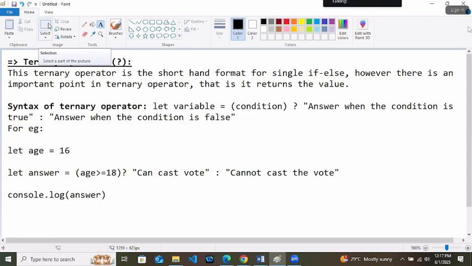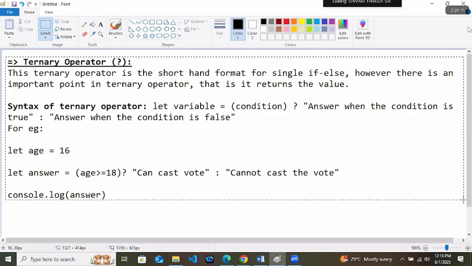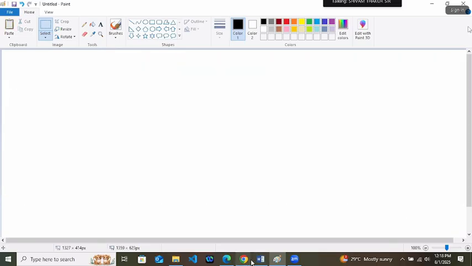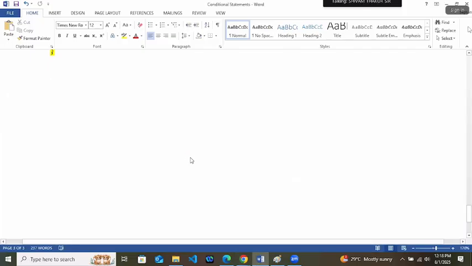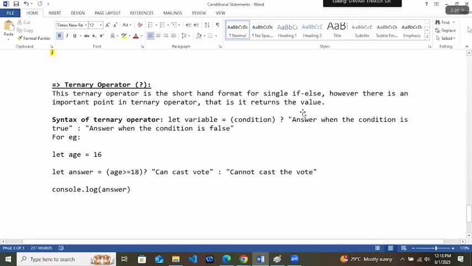This is the substitute of if and else, single if else, where you can have a maximum of only two answers. Here we are writing that it is the shorthand format for single if else. You will get only two answers.